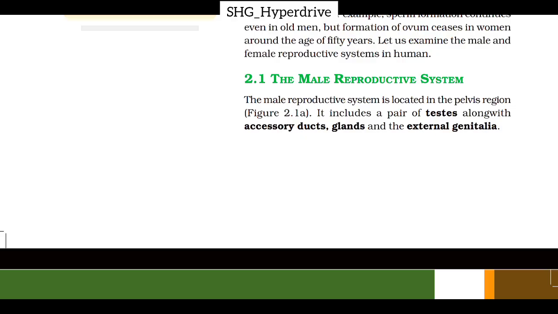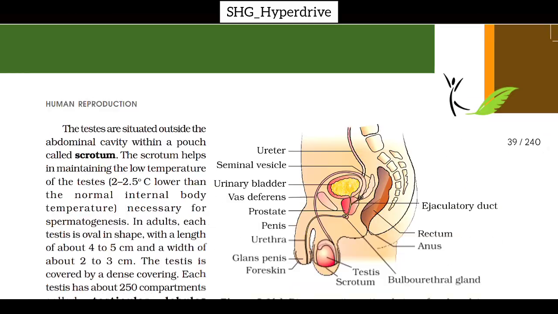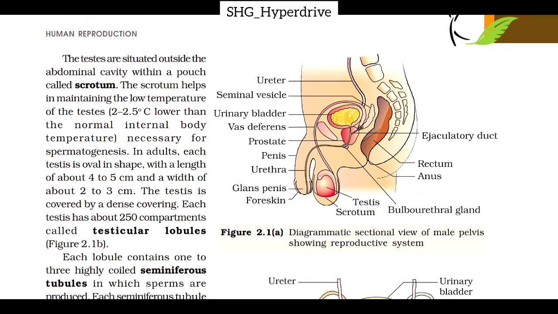The male reproductive system is located in the pelvis region, figure 2.1a. It includes a pair of testes along with accessory ducts, glands and the external genitalia. The testes are situated outside the abdominal cavity within a pouch called scrotum. The scrotum helps in maintaining the low temperature of testes, 2 to 2.5 degrees Celsius lower than the normal internal body temperature, which is necessary for spermatogenesis.